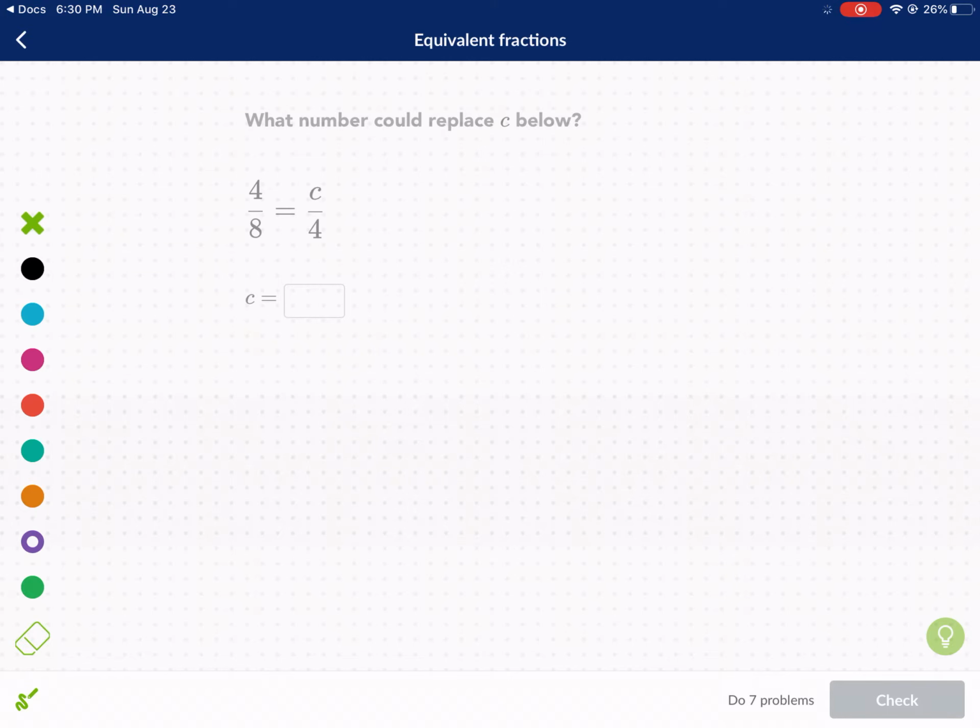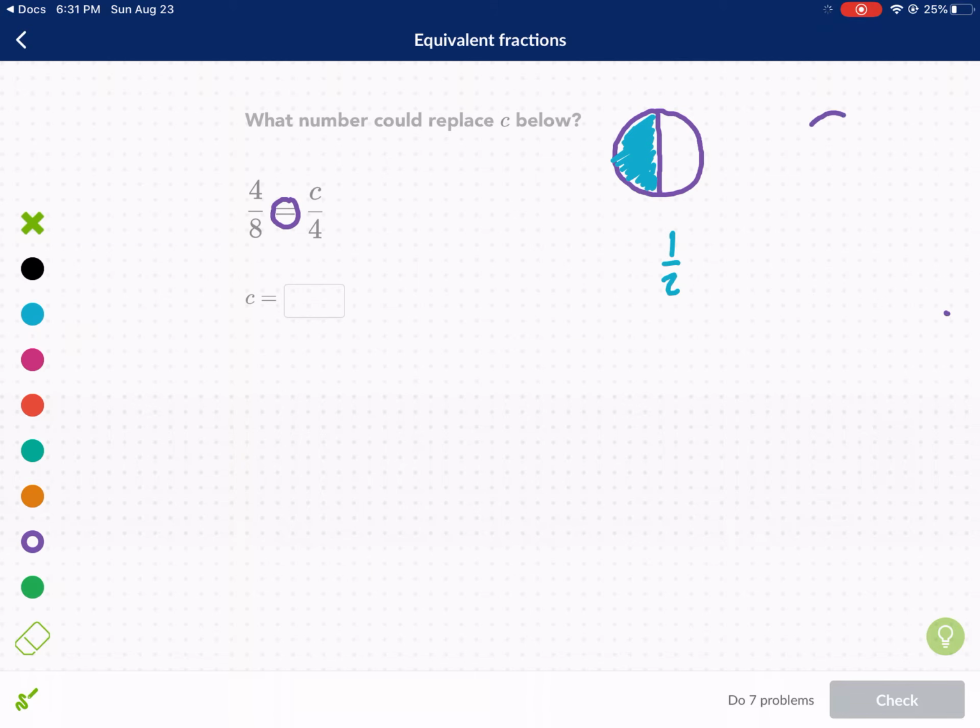Now what we need to understand is if there's an equal sign here, that means these two fractions are the same. For example, if I have a pizza and I split it into 2 giant slices, okay, like this, and I eat only one of those slices, I eat half the pizza. So that's 1/2. I eat 1/2 of the pizza. I'm going to make that blue. Okay, so I eat half the pizza.